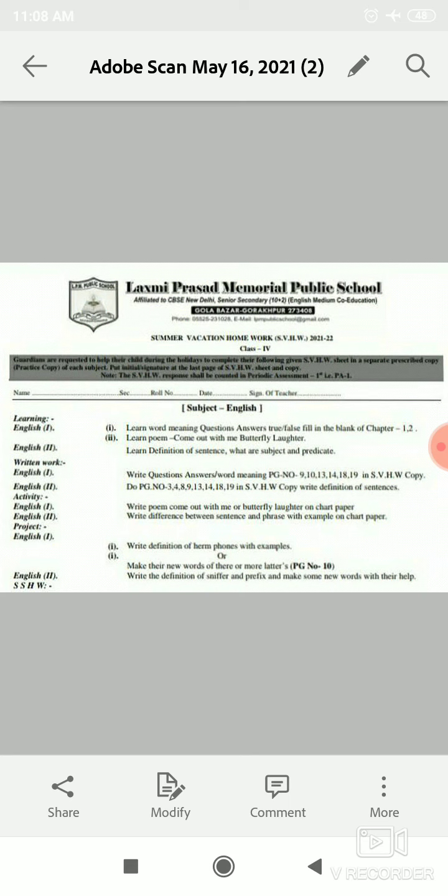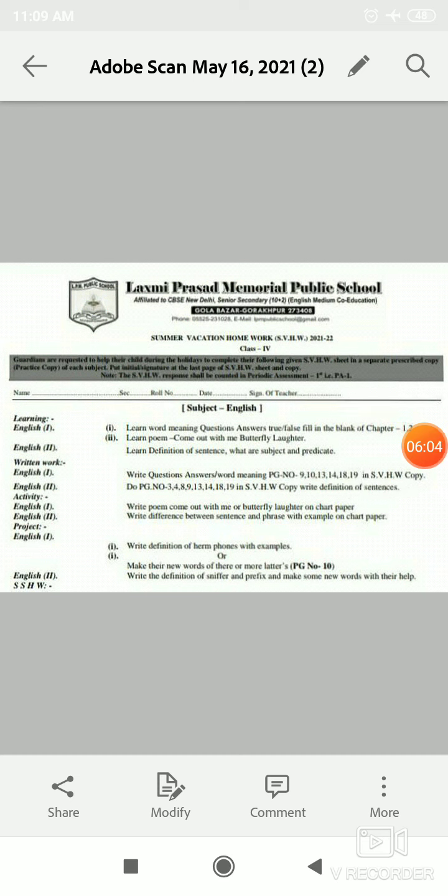Okay, so students, now this is your project work of English second. Write the definition of suffix and prefix and make some new words with the help of it. Okay, so students, here means to say that you have to write the definition of suffix and prefix and make some new words with the help.